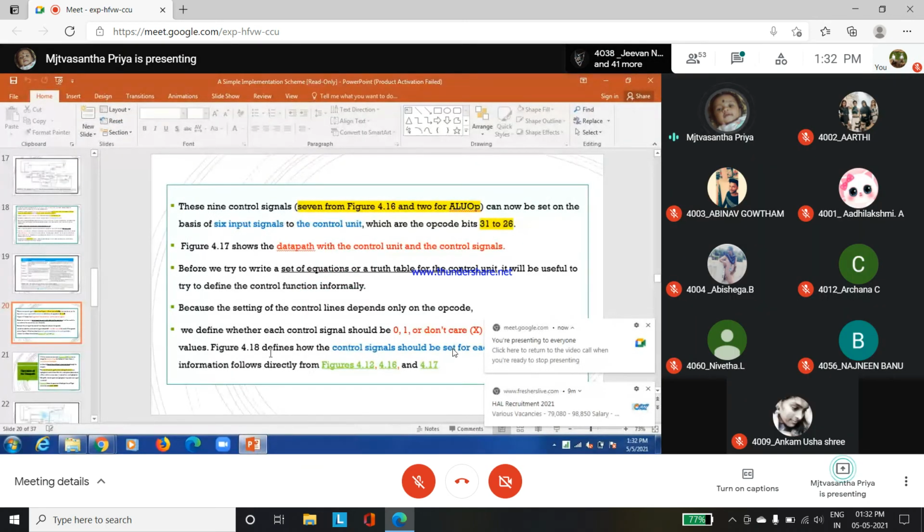Look here, we have talked about the data path with the control unit and control signals.